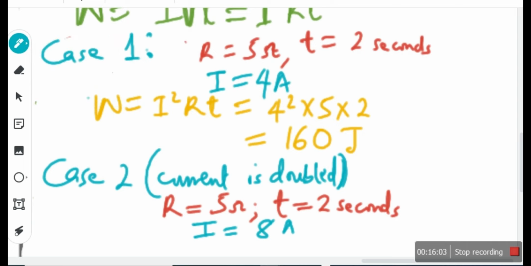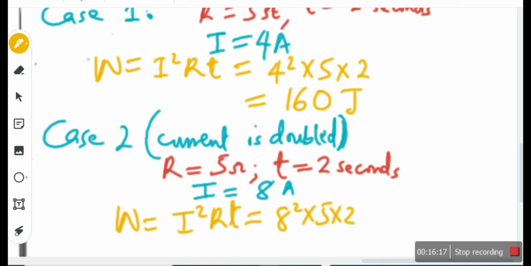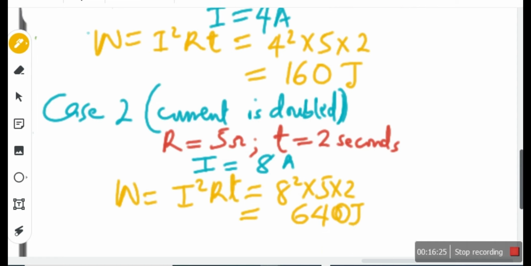8 amps, right? Let's see the energy. Work done is equal to I squared RT. That will give us 8 squared times 5 times 2. It gives 640 joules. Did you notice the change? From 160 to 640 joules.